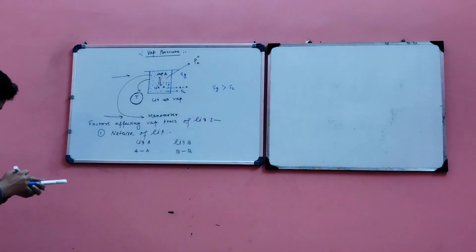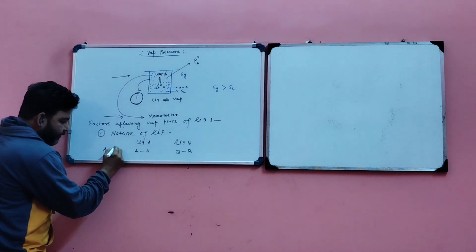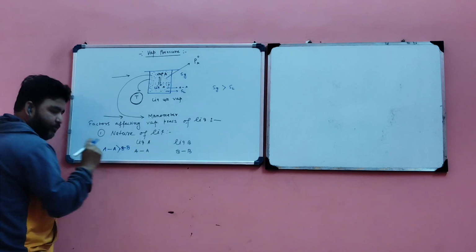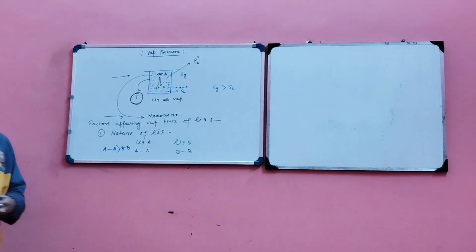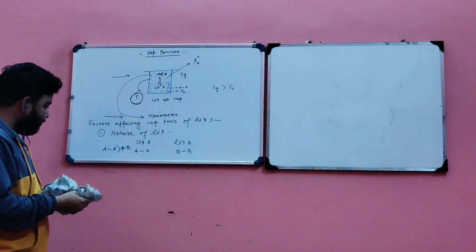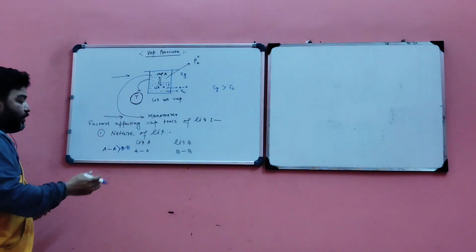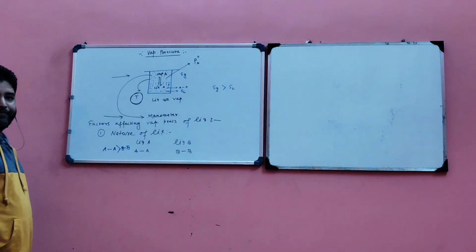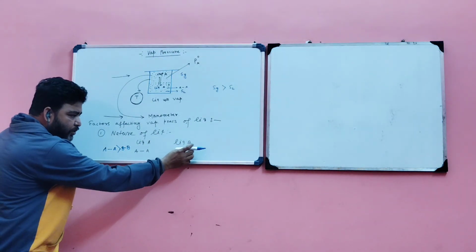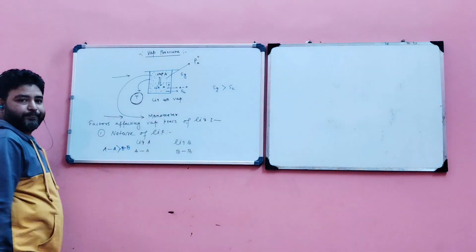Now the condition is that the A-A force of attraction is higher than the B-B force of attraction. We just consider A-A force of attraction is higher than the B-B force of attraction. So if A-A force of attraction is higher than B-B force of attraction, then which liquid, A or B, will vaporize more easily? Obviously liquid B, because the force of attraction between the particles is lower, so they can easily go to vapor state.